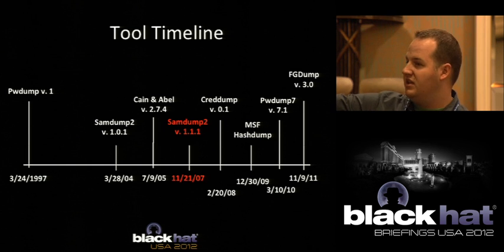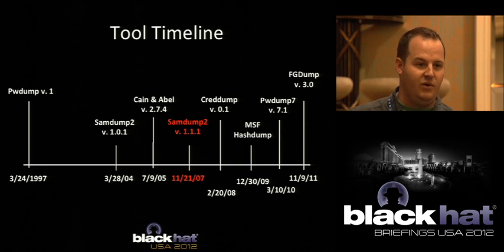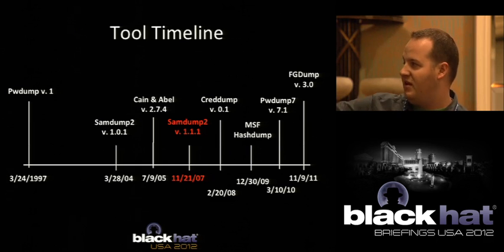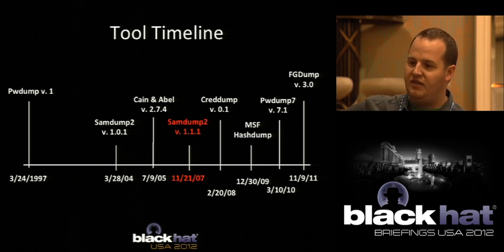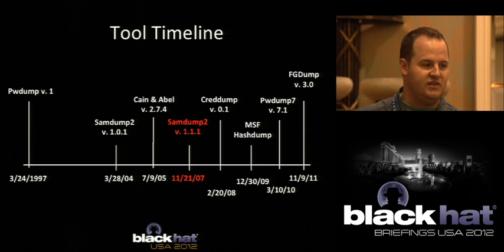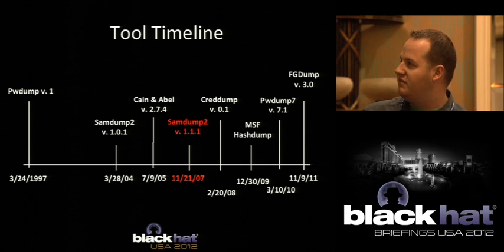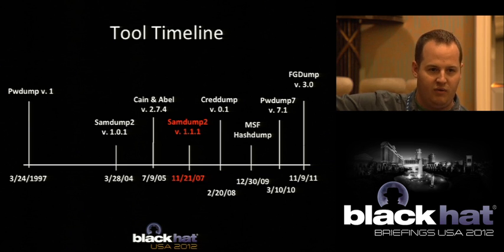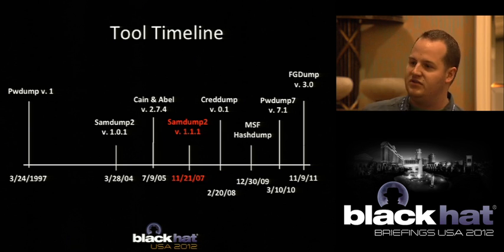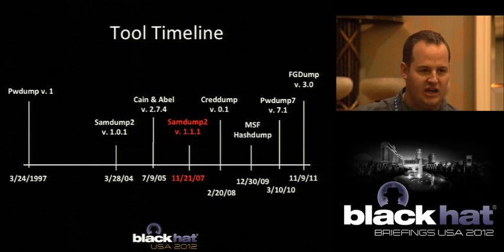As you can see here, there's samdump after that, and Cain and Abel. Both of those did it wrong. And then samdump actually figured this out. They said, oh hey, we're getting bad hashes, let's fix this and read it a little bit differently. So they started using the header method back in 2007. But the problem was that when creddump was created, about 3 months later, the guy said, hey, I used samdump as my source for this. The problem is he didn't use the fixed source. He used the source that was broken from before. And he was one of the first guys ever to do this in a scripting language. That scripting language being so accessible, everyone just ate it up and started using it.